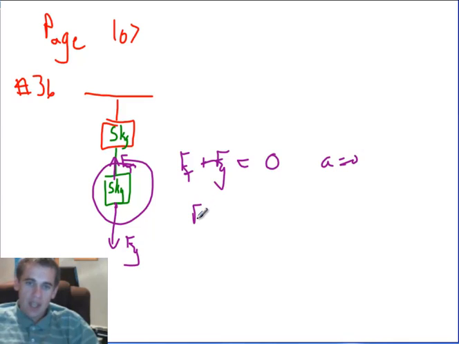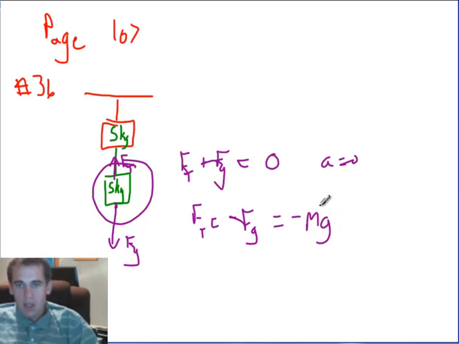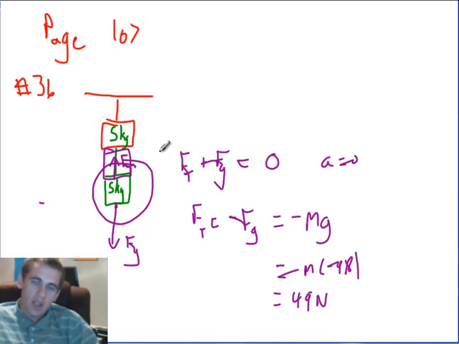Okay? Which means we can say Ft is equal to the opposite of Fg, if we subtract that over, which is equal to, well, Fg is equal to mg, but this would be negative mg. But then g is equal to negative 9.8, I'm assuming down is negative. So this is equal to negative m times negative 9.8, and since m is 5, this is 5 times negative 9.8, but it's negative negative, and so this equals 49 newtons. So there's 49 newtons of tension in this rope.